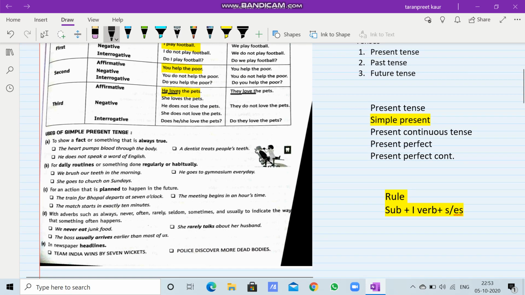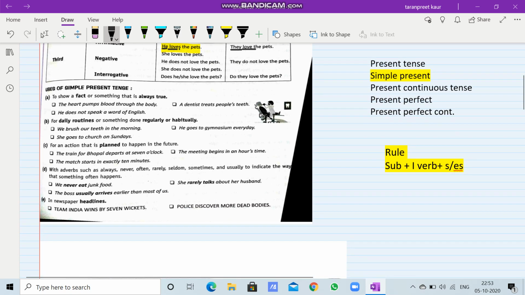Now let us see, where do we use simple present tense. So here very quickly let us see, to show a fact or something that is always true. Like the heart pumps blood through the body. Now this is a fact. The heart pumps blood through the body. A dentist treats people's teeth. These are facts.